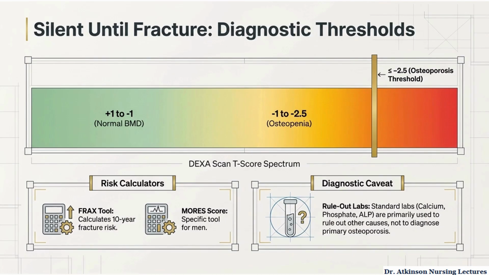Diagnosis is based on DEXA T-scores. Normal is +1 to -1. Osteopenia is -1 to -2.5, and osteoporosis is -2.5 or lower. FRAX estimates 10-year fracture risk, while MORIS is used specifically for men. Standard labs are typically normal in primary osteoporosis and are mainly used to rule out other disorders.